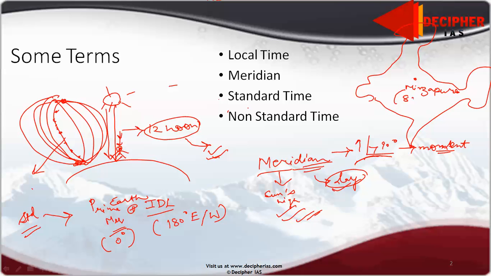It is 82.5 degrees east longitude. We have Mirzapur, so all throughout the country we follow the same time as we get at Mirzapur, based upon standard time. I will now discuss how we find standard times at various places. Non-standard time I will deal with in the next slides.